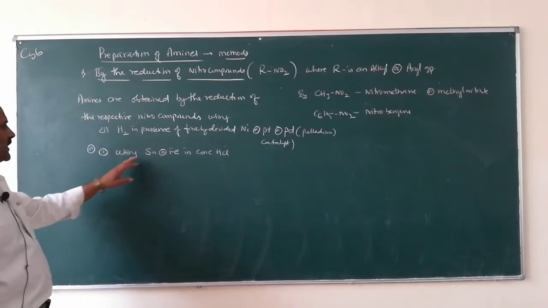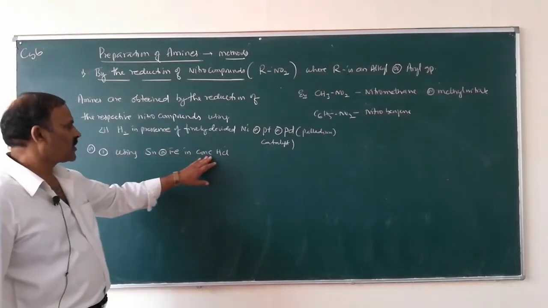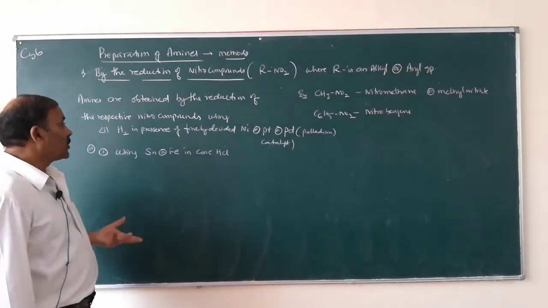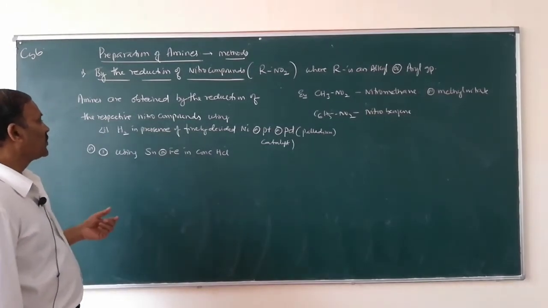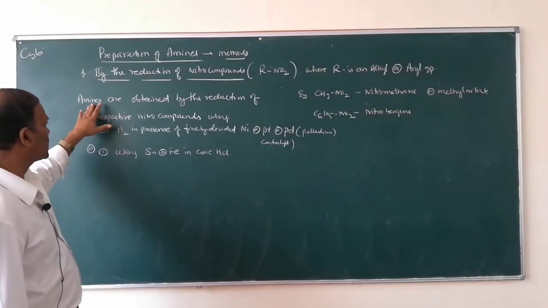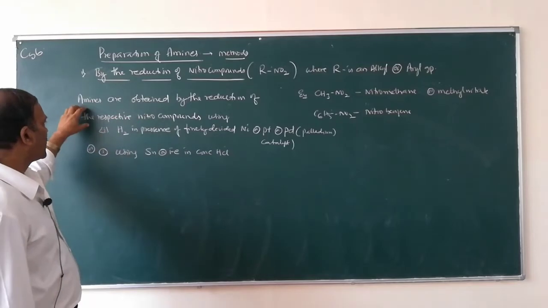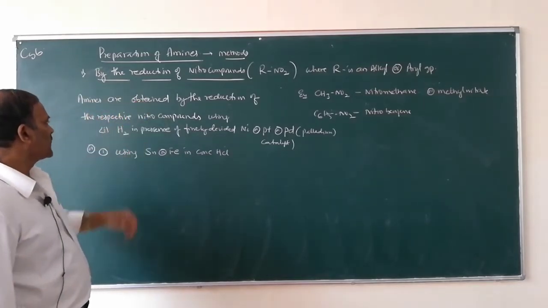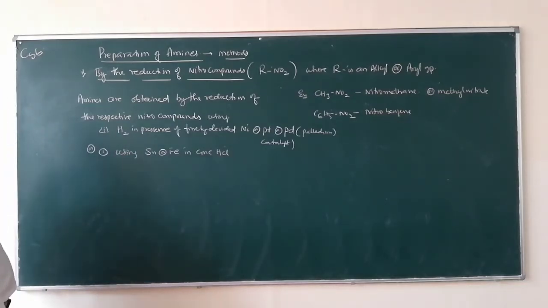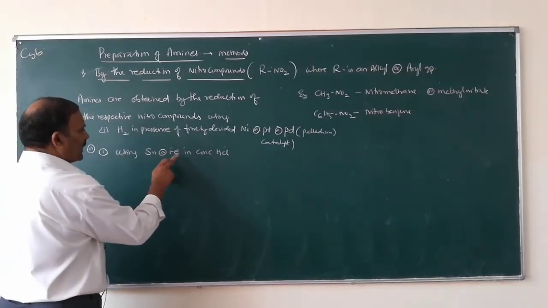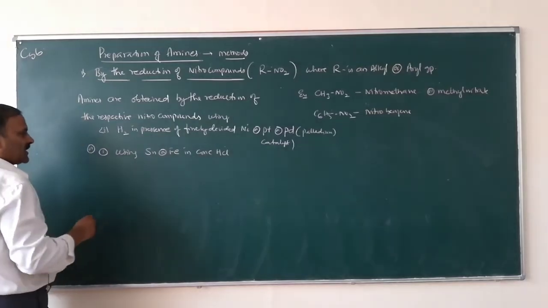Using tin or iron in presence of concentrated HCl, we can reduce nitro compounds into amines. So amines are obtained by the reduction of the respective nitro compounds using hydrogen in presence of finely divided nickel, or using iron or tin in presence of concentrated HCl.